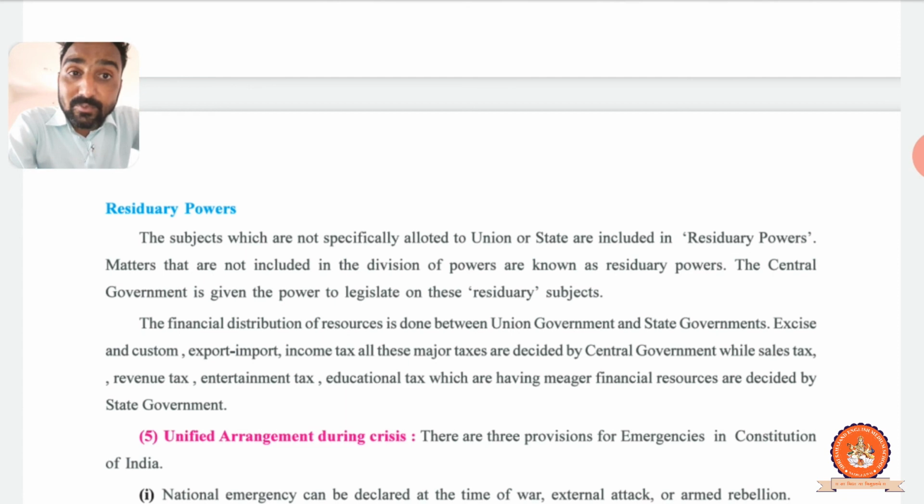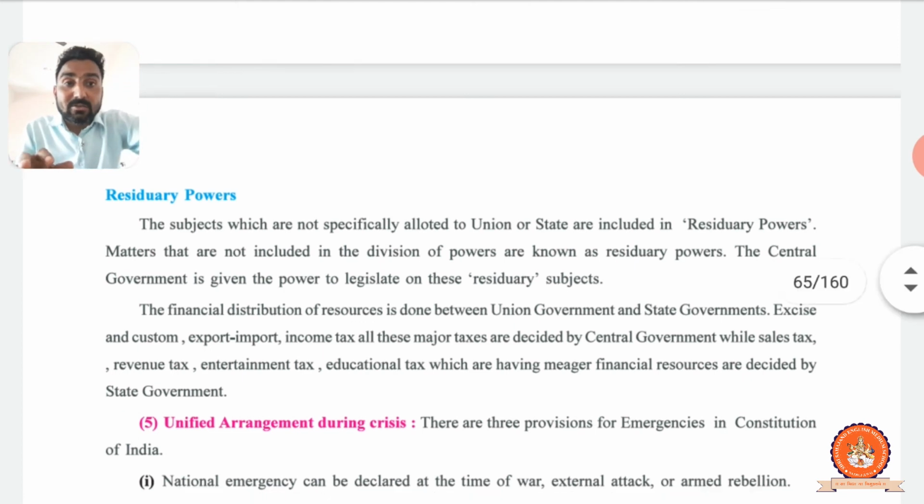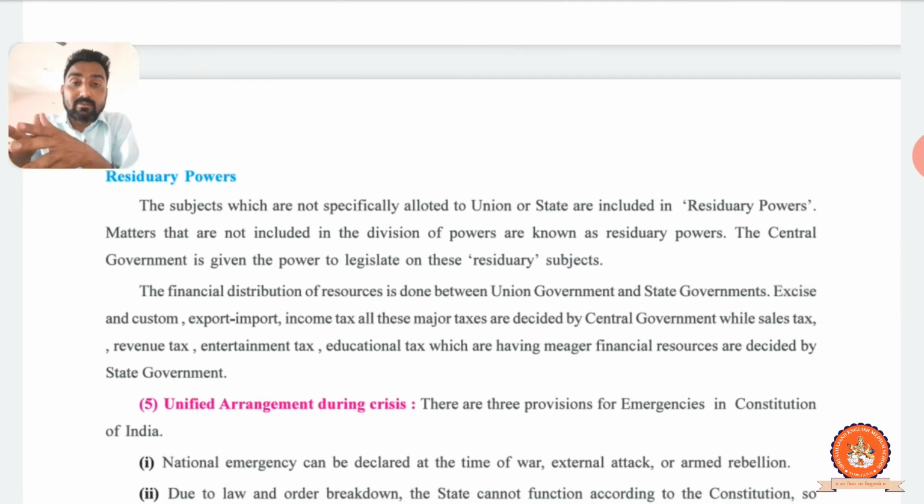The subjects which are not specifically allotted to union or state, where both have no specific right to take a decision, are included in residuary powers. These are subjects not allotted to the center or the state.